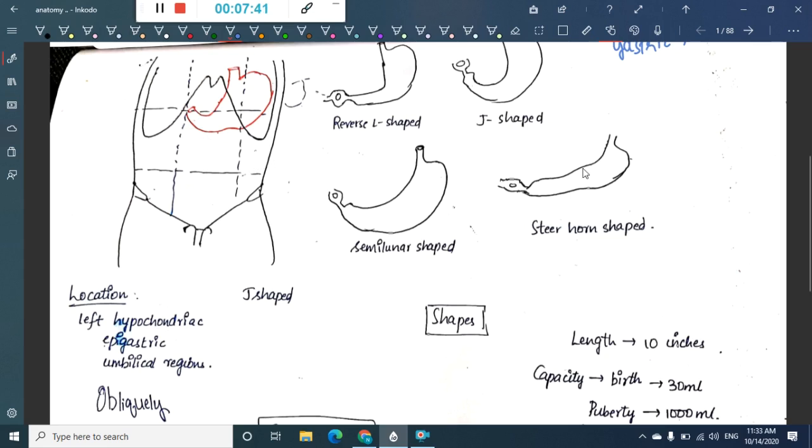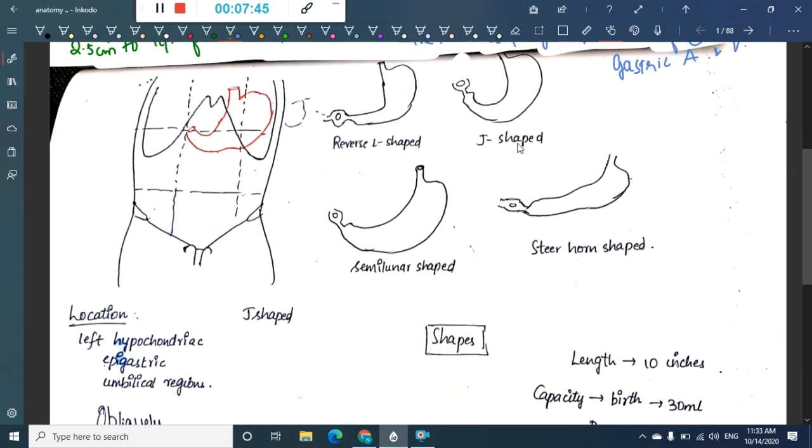If you see the shape of the stomach, there are 4 different shapes, but among these the most common is the J shape. Its long axis will pass downwards, forwards and to the right, and finally backwards and slightly upwards. What is the long axis of the stomach? If this is asked,